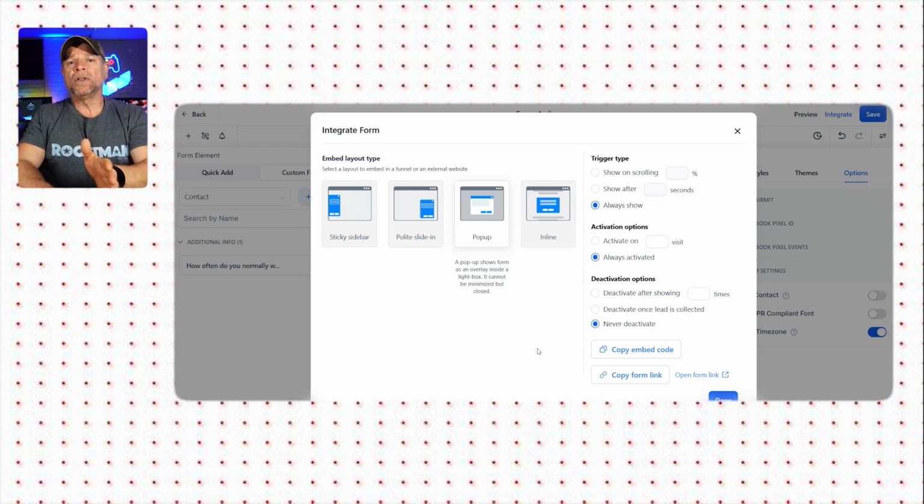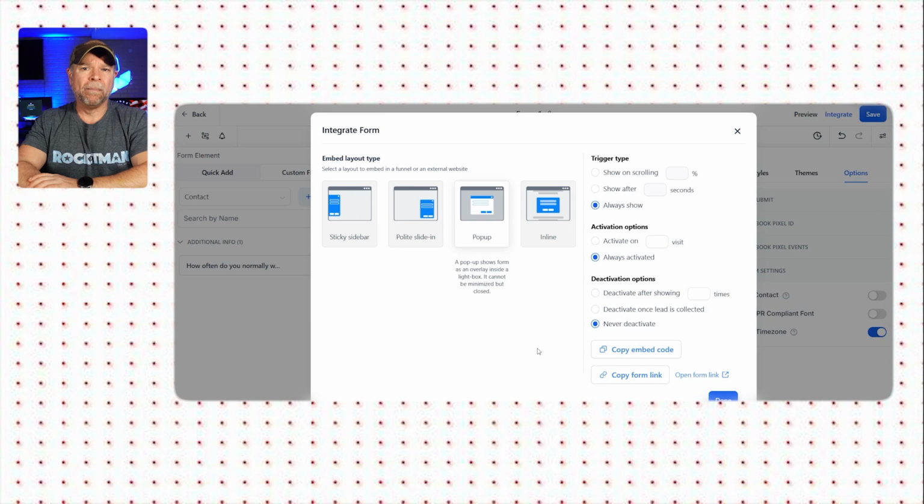You also have deactivation options like setting the form to stop showing after it has been displayed a certain number of times. For instance, if a user has already seen the pop-up 3 times, you might not want to show it again. Alternatively, you can deactivate it once the lead has been collected. Now, this makes sense if you don't want the form to keep appearing for someone who has already signed up.